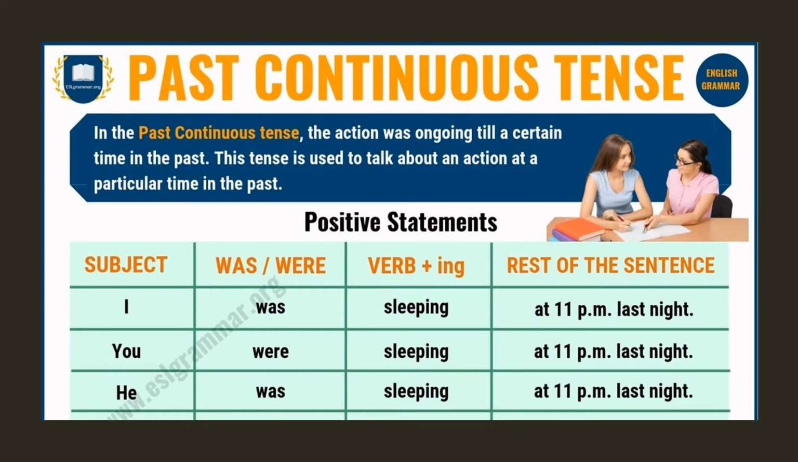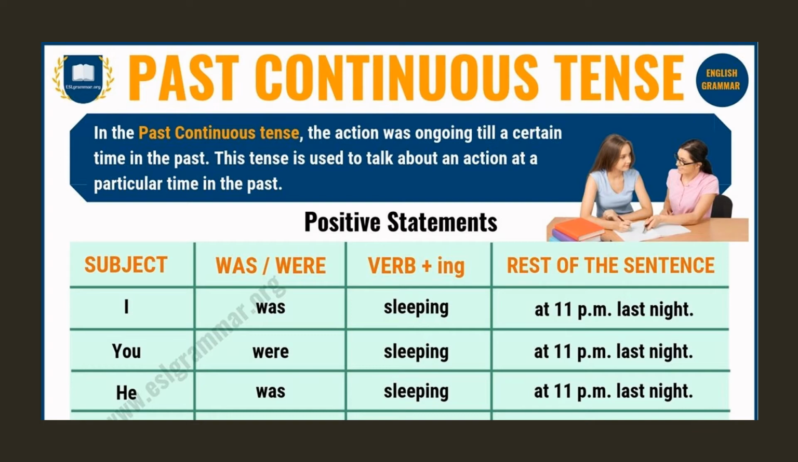Coming to past continuous tense. Here again the title suggests the action happened in the past but it was continuing at a certain time. In the past continuous tense, the action was ongoing till a certain time in the past. This tense is used to talk about an action at a particular time in the past. It means the action in the past was continuing for a certain period of time.